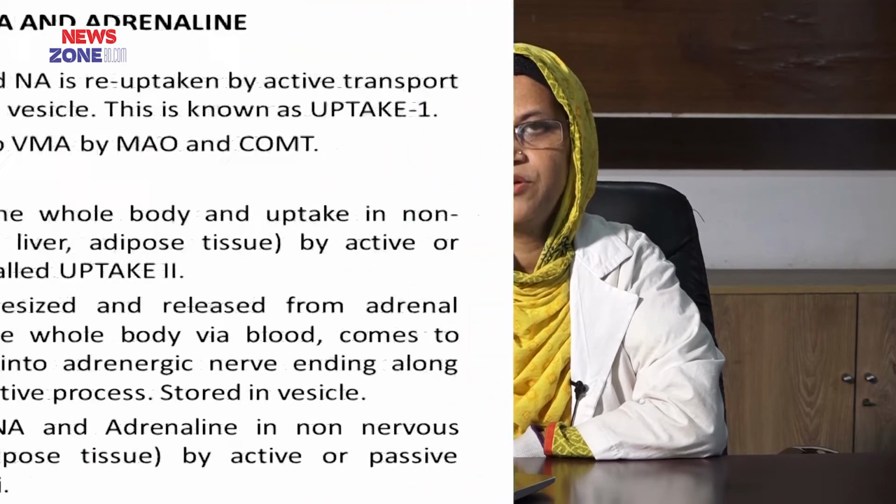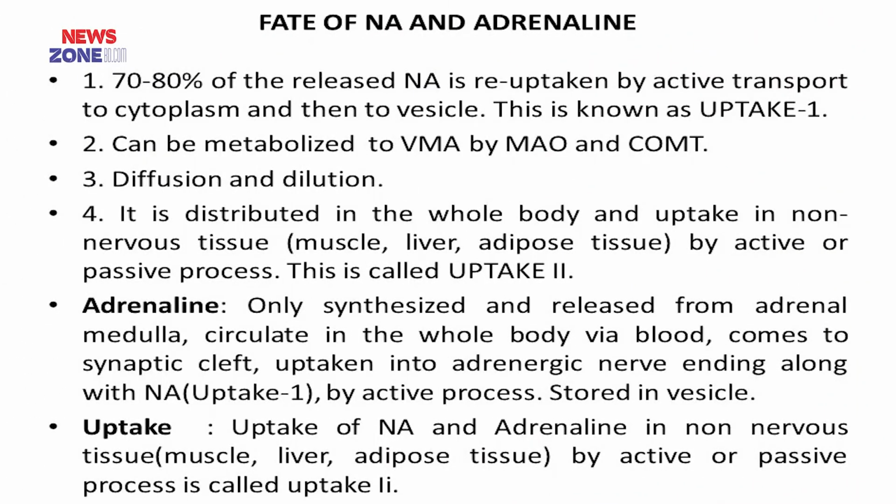Now, the fate of noradrenaline. 70 to 80% of the released noradrenaline is reuptaken by an active transport process into the cytoplasm and then into the vesicle. This is known as uptake 1. It can also be metabolized into vanillylmandelic acid by monoamine oxidase and catechol-O-methyl transferase. It also undergoes diffusion and dilution. It is distributed in the whole body and taken up into non-nervous tissue, that is muscle, liver, adipose tissue. This is known as uptake 2.